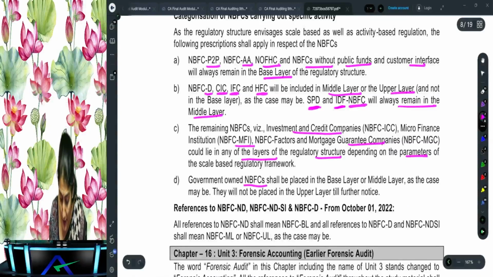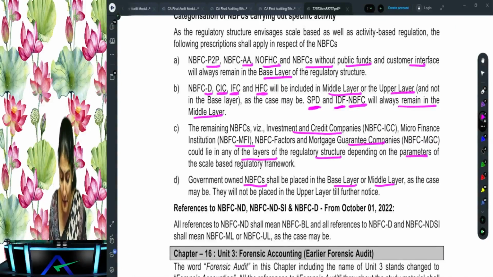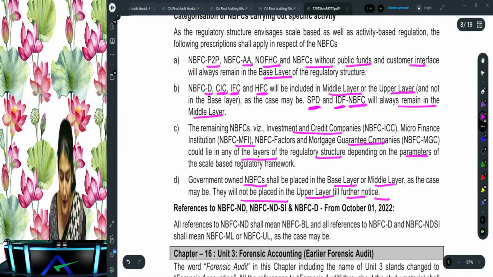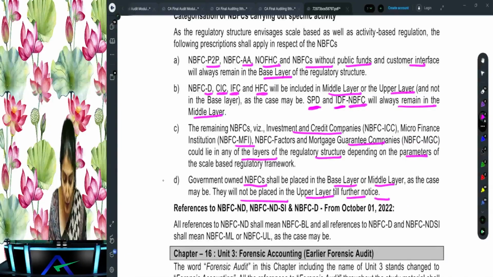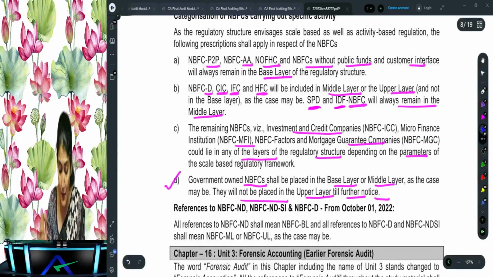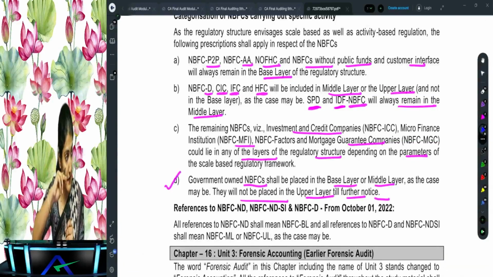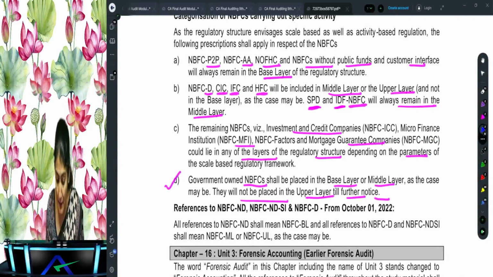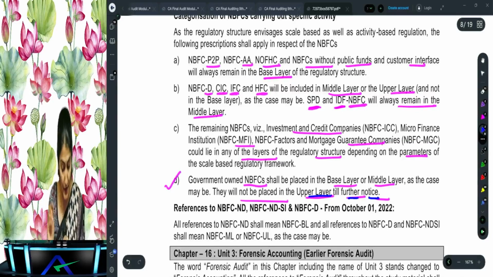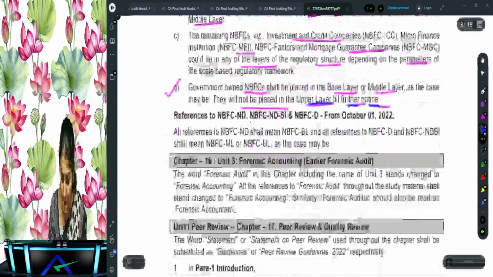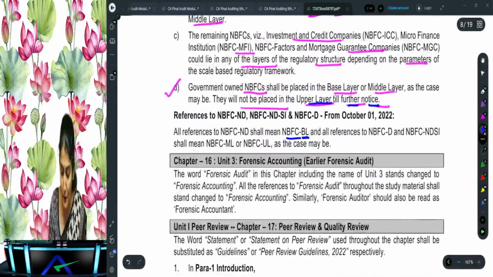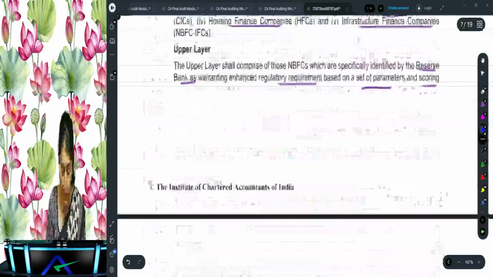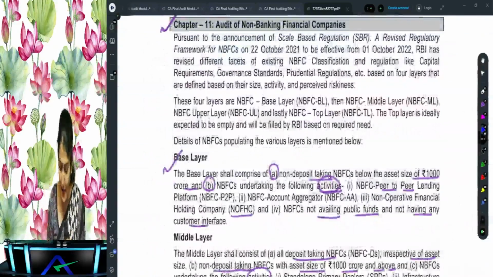And government owned NBFCs shall be placed in the base layer or the middle layer, as the case may be. They will never be placed in the upper layer till further notice, right? So one more last point over there, that government owned NBFCs will be placed in the base layer or the middle layer, and they will never come in the upper layer till further notice. Then they've again explained: NBFC BL means base layer, NBFC ML means middle layer, and UL means the upper layer. So that is one classification of the NBFCs.